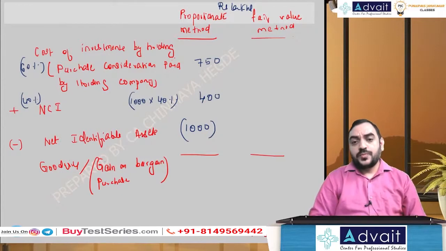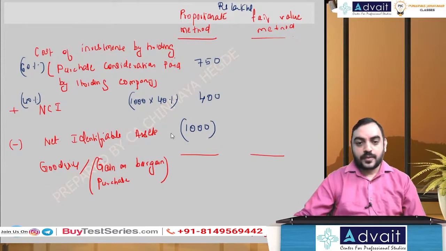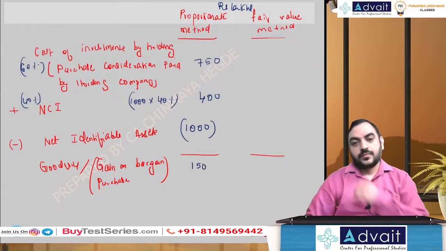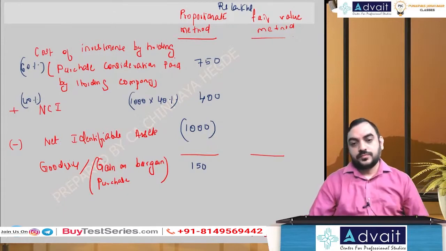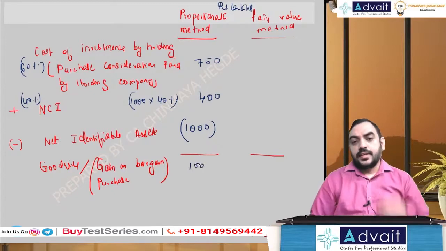So what does the goodwill come to? 750 plus 400 minus 1000, which is 150, right? Yeah, 150.